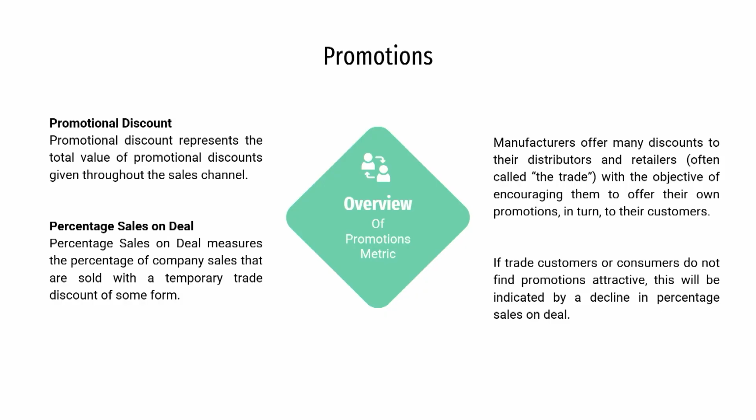I mean 50 lakhs revenue I have collected through discount, the product sold on discount. Then in that case, the percentage sales on deal will be 50%. This particular metric is an indicator of the popularity of your promotion. Remember that it does not directly tell you how much money you have made out of this deal.